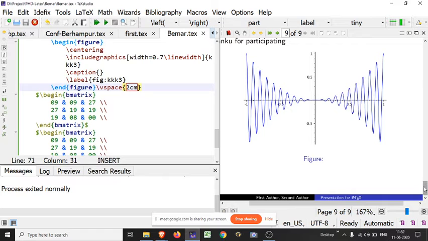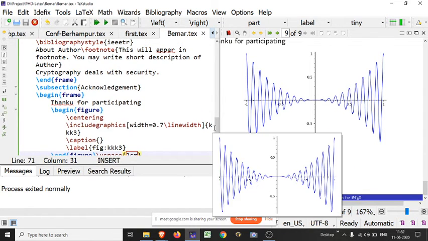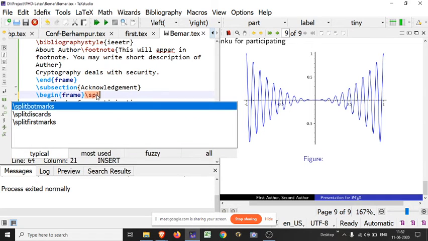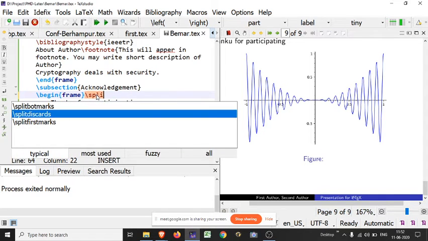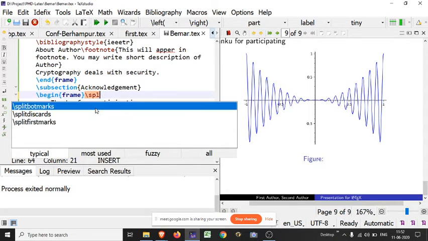So to show that content, there is a command, theme beamer split or something like that. I have to check. Here you have to use a split.